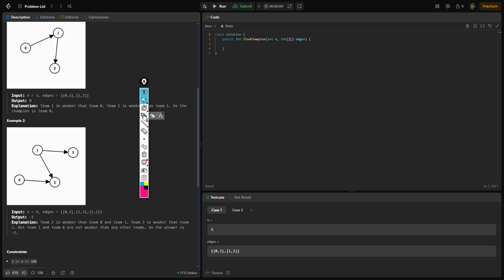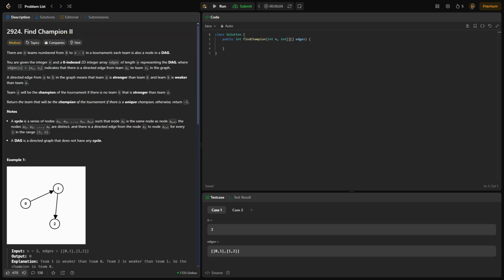We could look down here. So 0 has nobody pointing towards it, and 1 also has nobody pointing towards it. For this, we're going to return -1 because we do not have a clear winner. So let's go ahead and jump into the code.